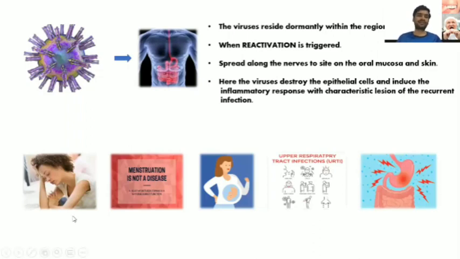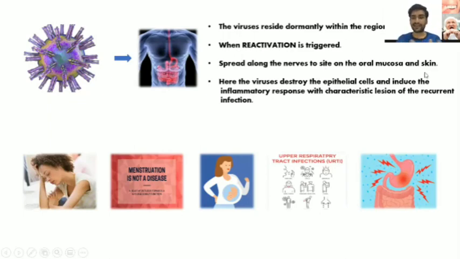Now assume that the virus has entered the body. Now the virus is staying in its dormant phase for a long time in the regional ganglia. It may be the trigeminal or lumbosacral ganglia for HSV2. So whenever the reactivation is triggered, the spread is going to occur along the nerve to the site on the oral mucosa and skin.